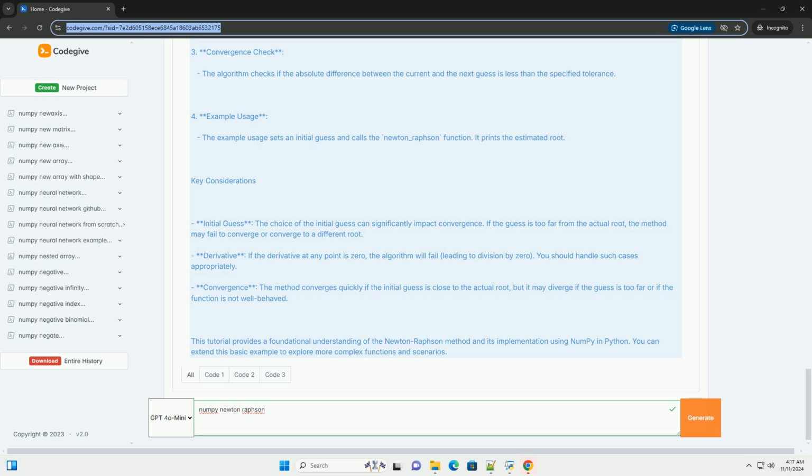This tutorial provides a foundational understanding of the Newton-Raphson method and its implementation using numpy in Python. You can extend this basic example to explore more complex functions and scenarios.